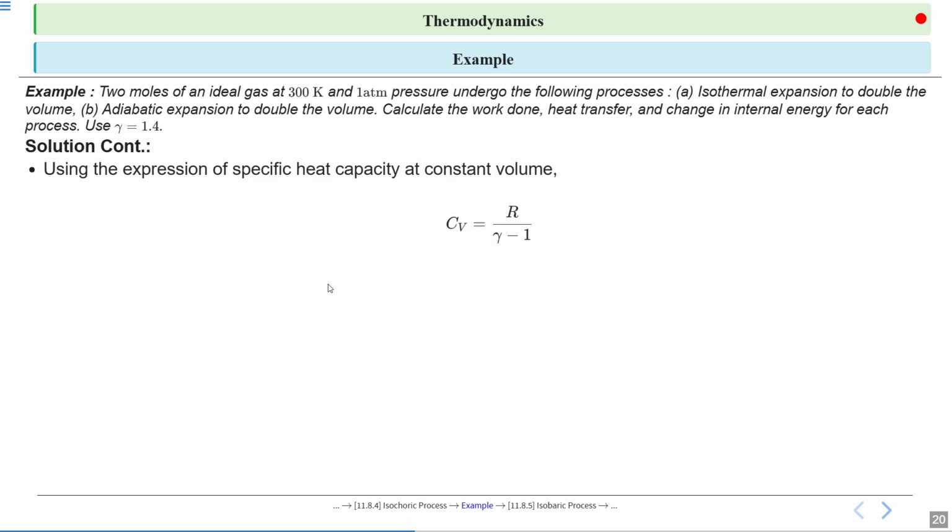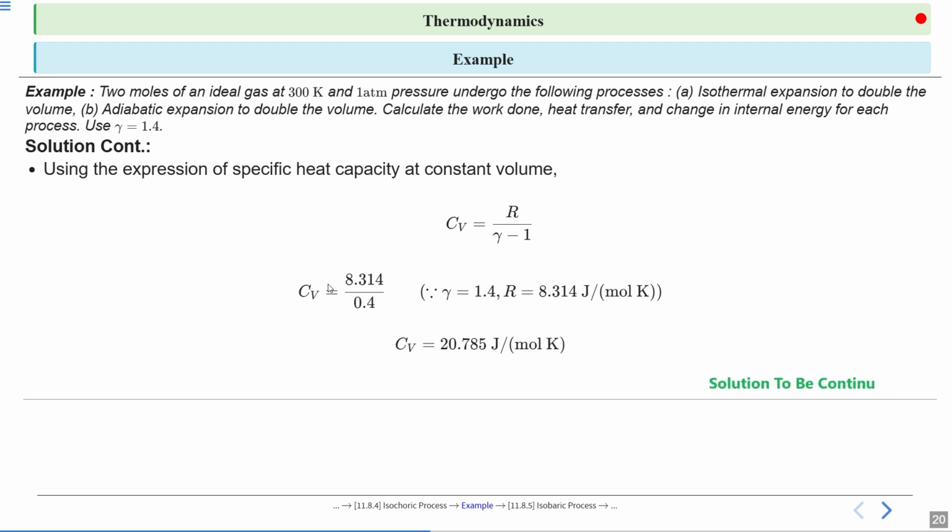Firstly, we will use the expression of specific heat capacity at constant volume. So CV equal to R divided by gamma minus 1. We know the value of R is 8.314 joule per mole per Kelvin, and gamma is 1.4. When we put the values in the expression, we get 8.314 divided by 0.4. Solving, it will be 20.785 joule per mole Kelvin.